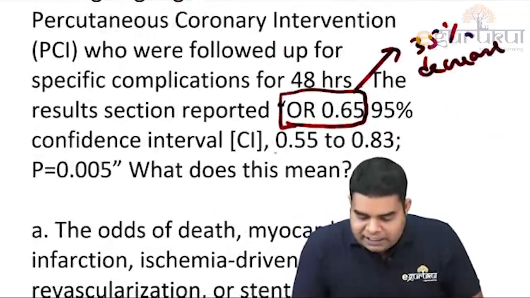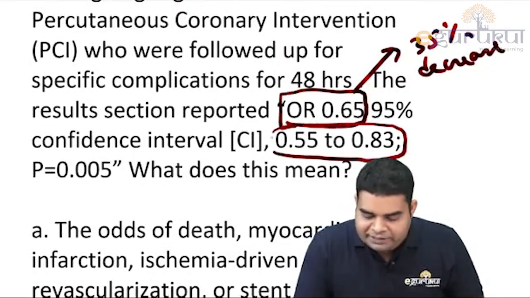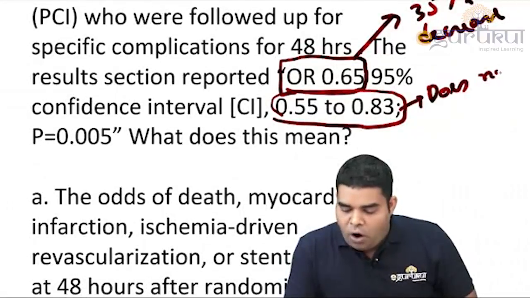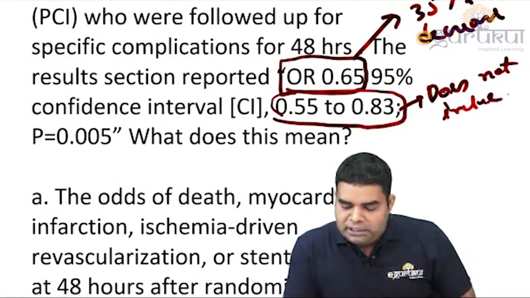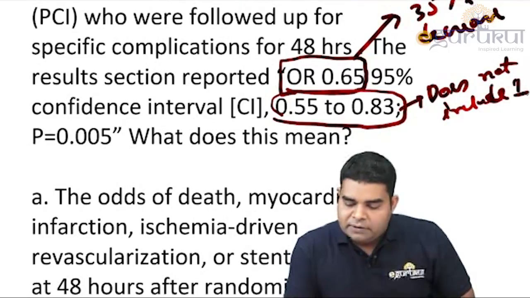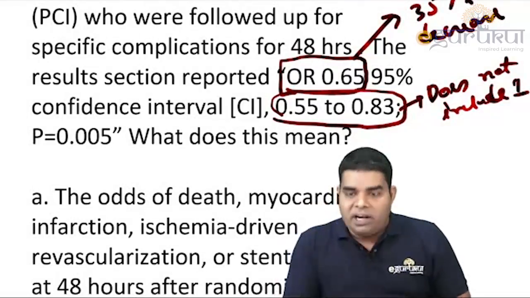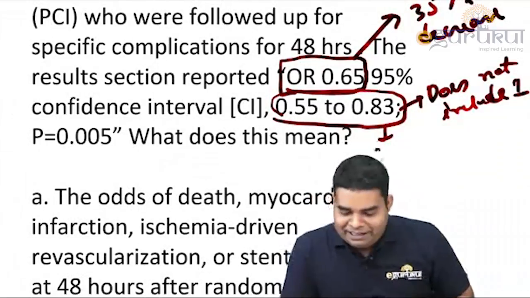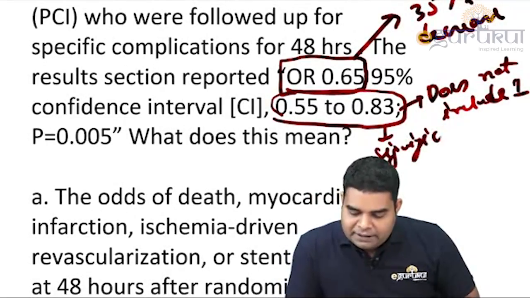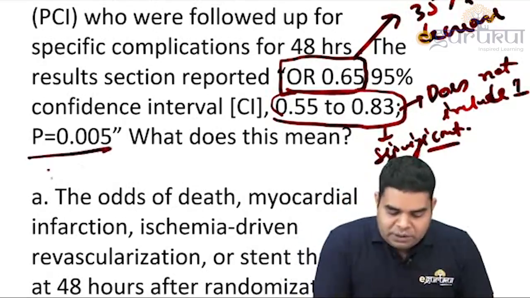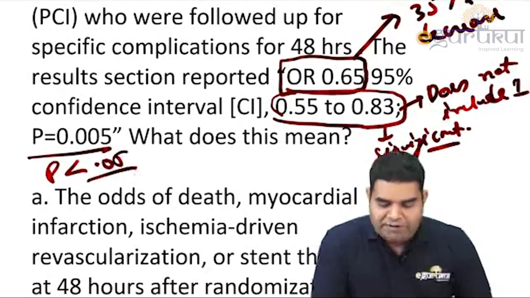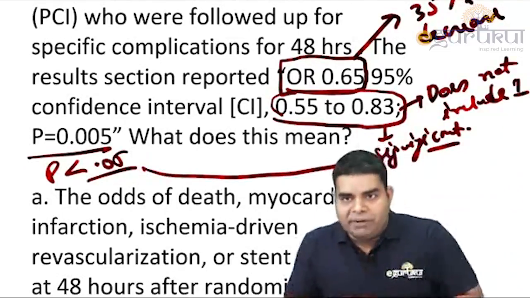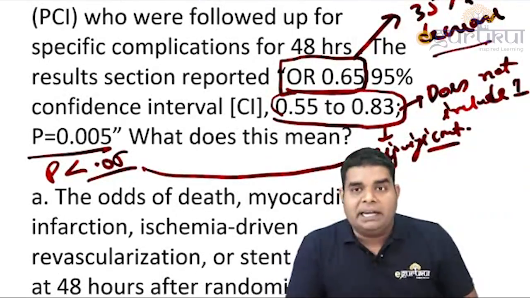And the confidence interval is 0.55 to 0.83. So you can see here the confidence interval does not include 1. Is it significant or non-significant? It is significant because it does not include 1. Second thing is that the p-value is definitely less than 0.05, so it also suggests that the data is significant. So the data is significant and there is a 35% decrease.